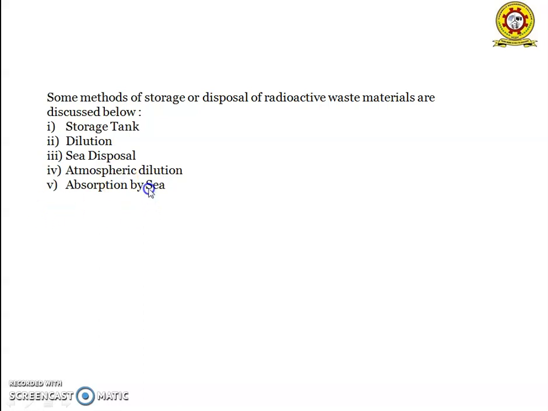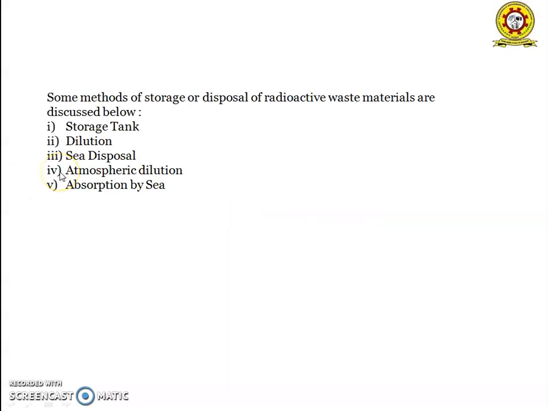In storage tank, the radioactive waste can be buried underground or in corrosion-resistant materials. In dilution, after sorting, low energy levels are diluted either with solid or liquid. And in sea disposal, the waste is diluted by the method used by the British. In atmospheric dilution, this method can be used for gaseous radioactive waste, but solid waste and the gaseous waste must be filtered. And the absorption by the sea. Fusion reactions are disposed by the Smith